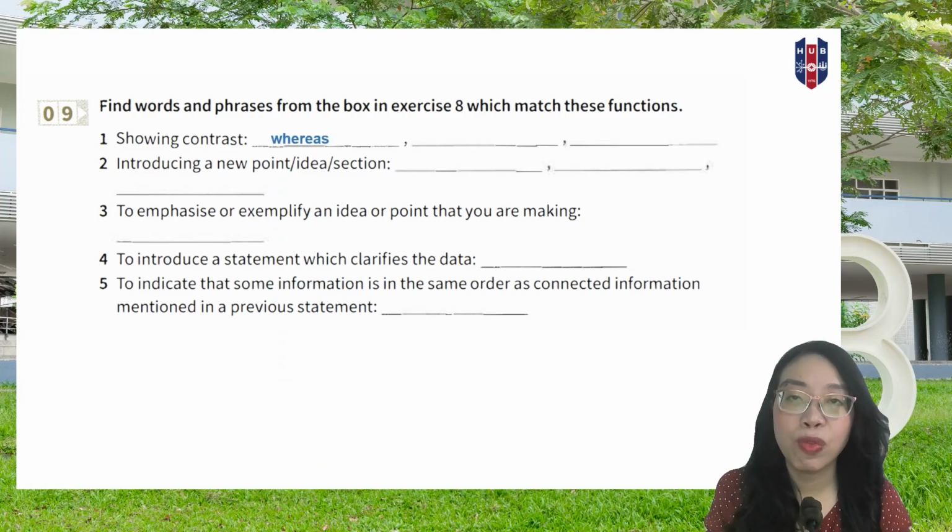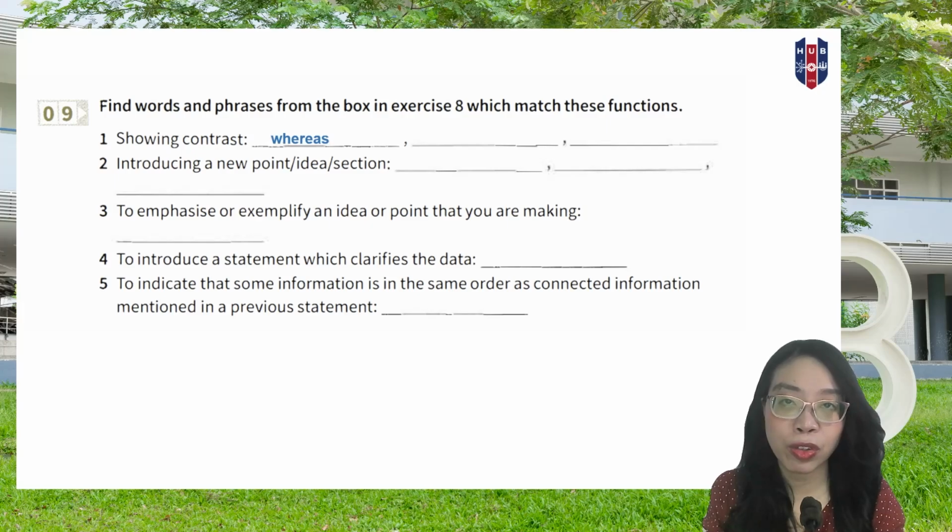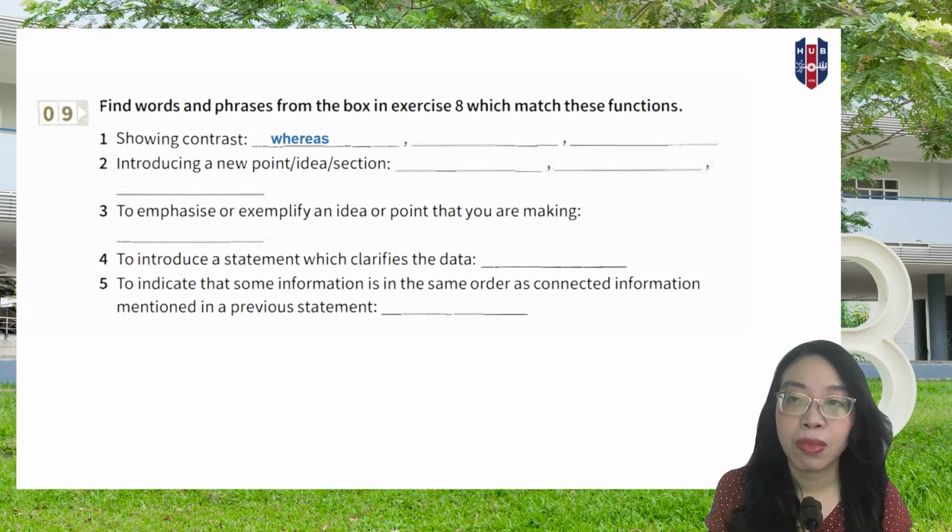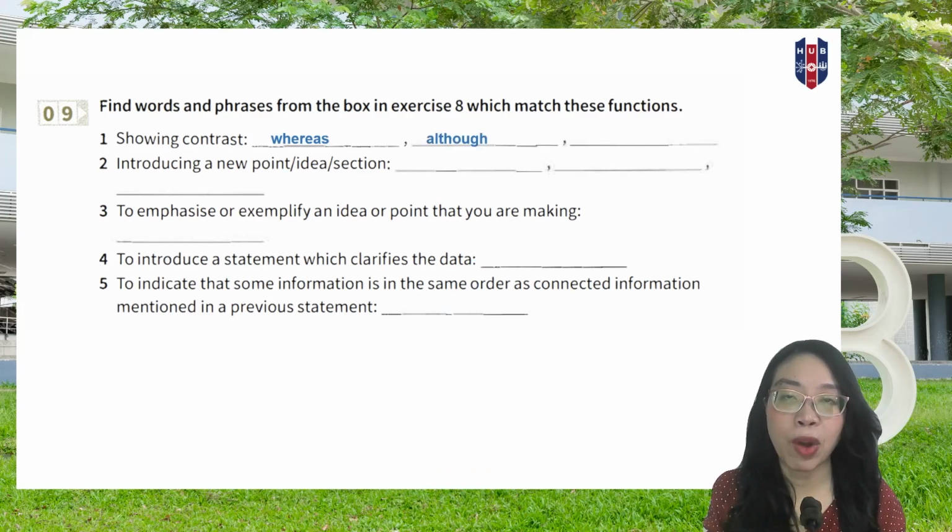Yes, we can have whereas. Remember, whereas you use at the beginning of the first clause and then you need to have the main clause in a complex sentence. Next one, you can have although. Although is the same, right? You use although to form a complex sentence.